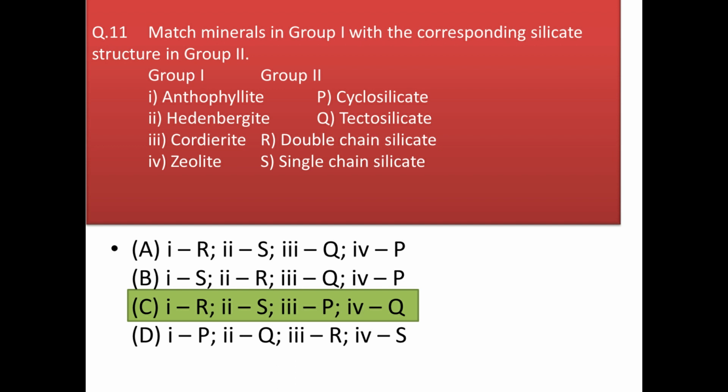Anthophyllite is an amphibole, hedenbergite is pyroxene. So now the equation becomes so simple, right? Amphibole means double chain silicate, pyroxene means single chain silicate, and the rest you know, right? Cordierite is cyclosilicate and zeolite is a tectosilicate. So option C will be our right answer.